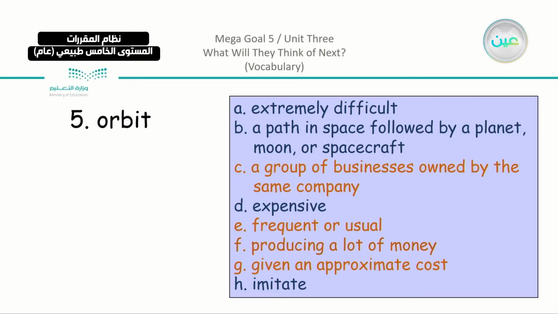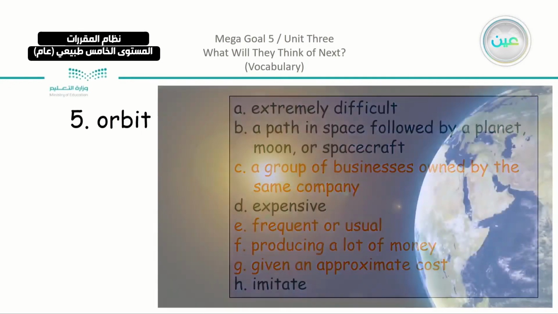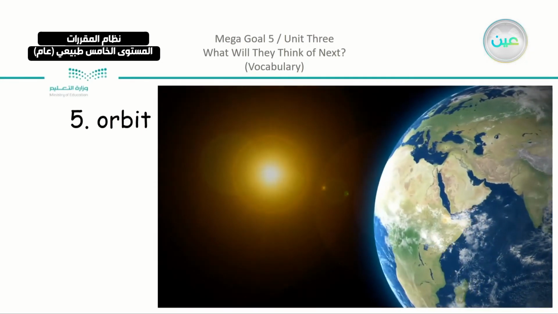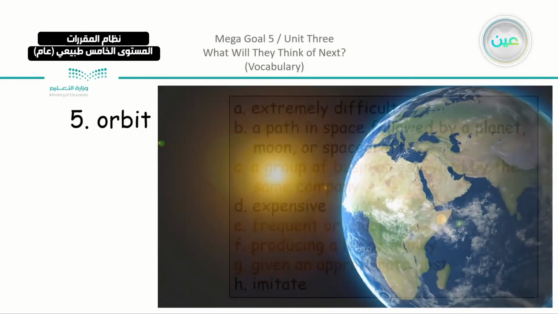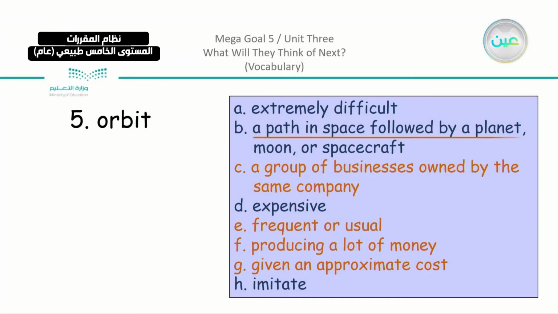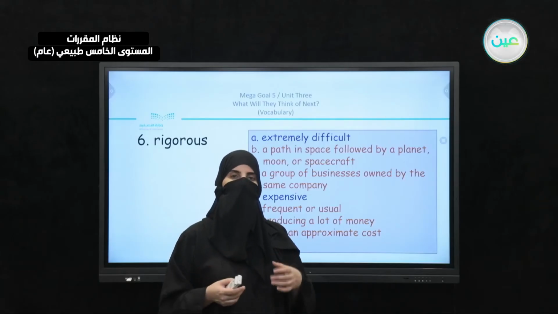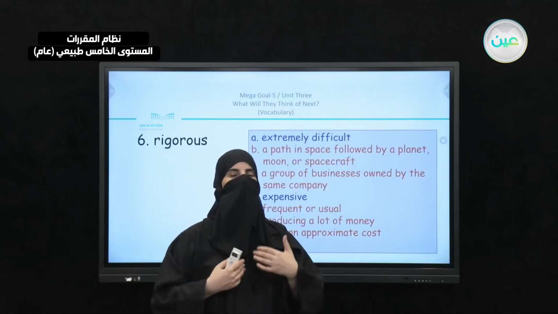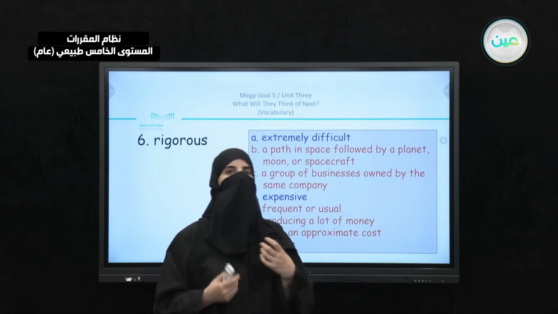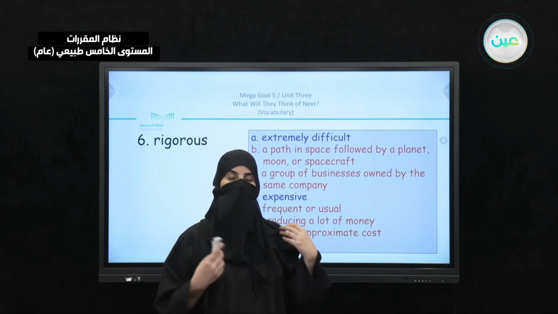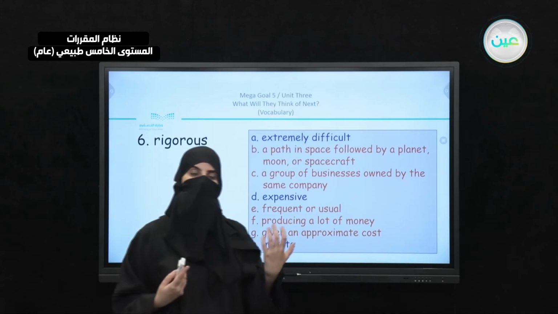After that, we have the word orbit, which is very clear. Now we have here the Earth, of course, it orbits the sun. Orbit here is a path in space followed by a planet. This one is clear. Rigorous, do you remember when you pronounce the word rigorous, we said that it is a little bit heavy when we are pronouncing it. So you can say that when you pronounce it, it is a bit difficult, which can help you to remember the meaning.